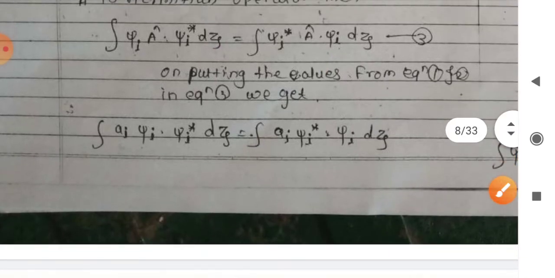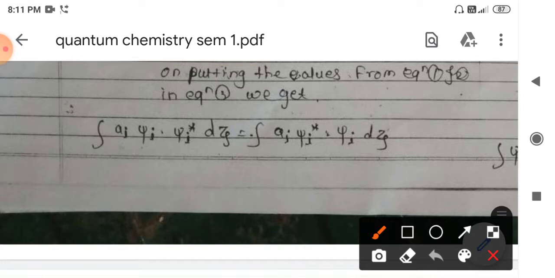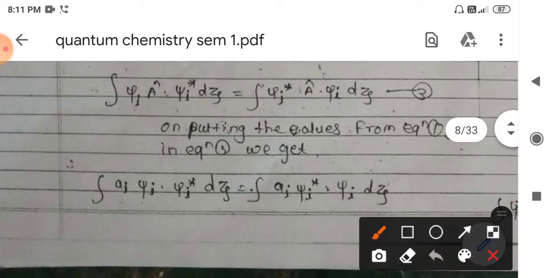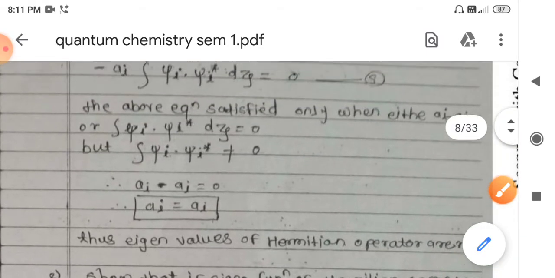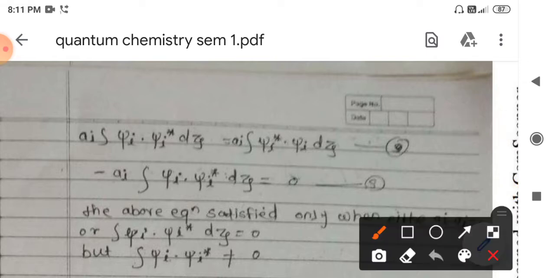If we solve this, since the given functions psi and psi star are eigenfunctions of the operator A, we can simply say that A operating on psi star is nothing but psi times A star. Here it should be A star, and here it is A i, so we get A i into psi star j. Correction: the star is there.